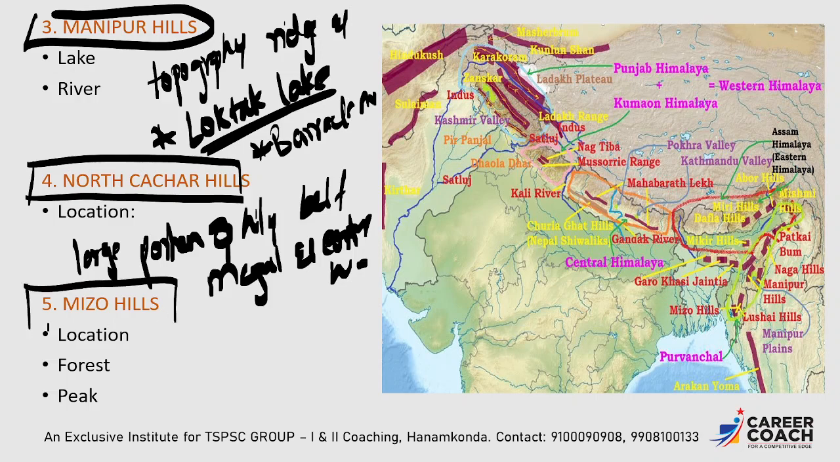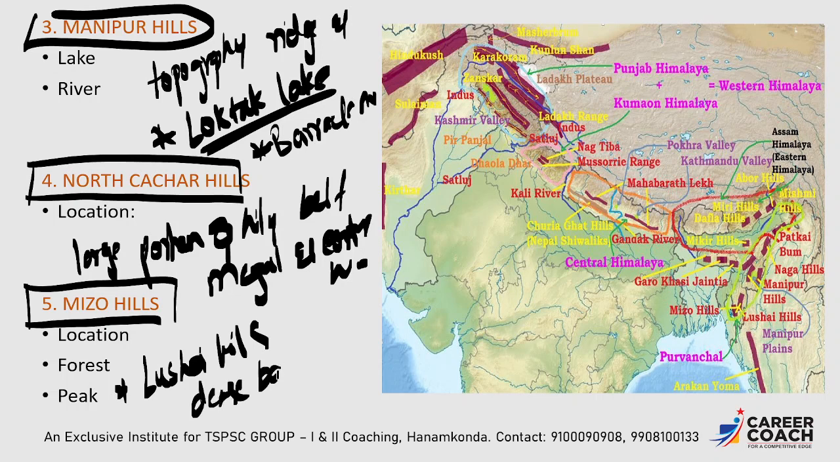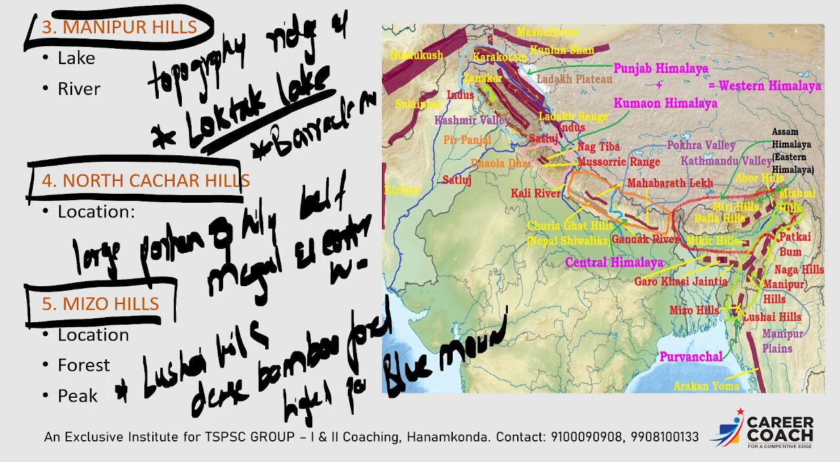So the next important one is Mizo Hills. Mizo Hills is also known as Lushai Hills. And here we can find dense bamboo type of forest. Another important point is the highest peak. The highest peak in Mizo Hills is Blue Mountain. So Blue Mountain is the highest peak in Mizo Hills.